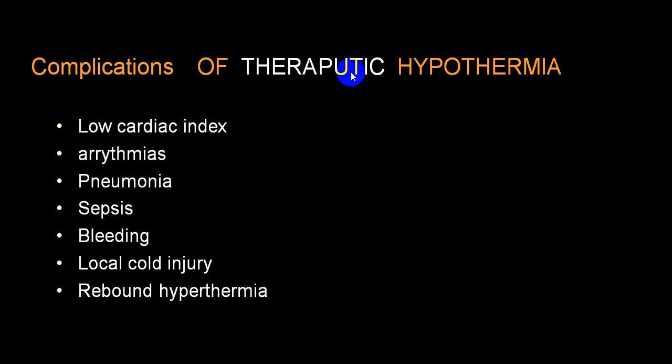So these are some of the complications in therapeutic hypothermia. While you are inducing and bringing back the normal temperature, you should keep in mind all these complications secondary to therapeutic hypothermia, or intentional or induced hypothermia.